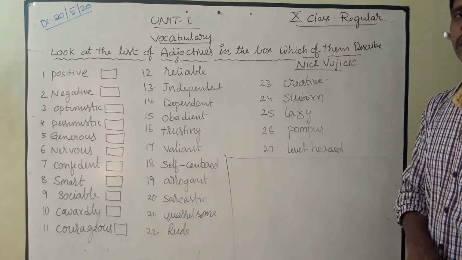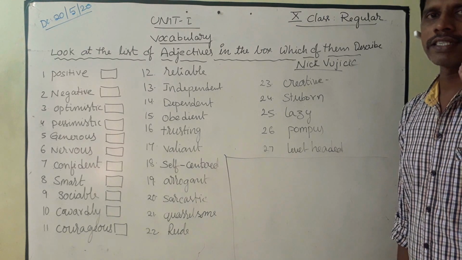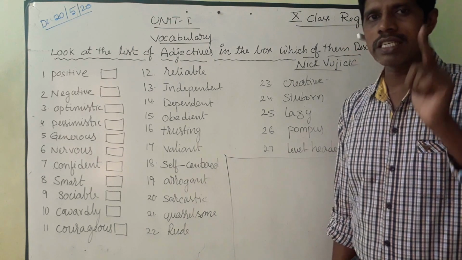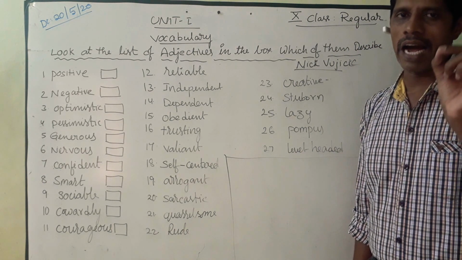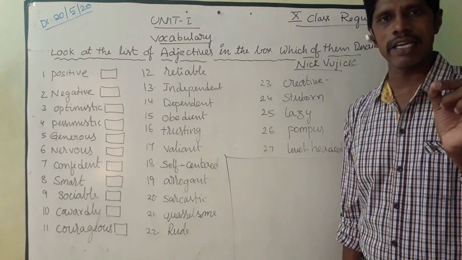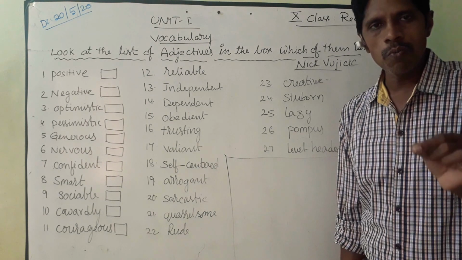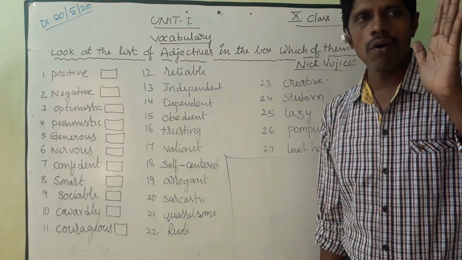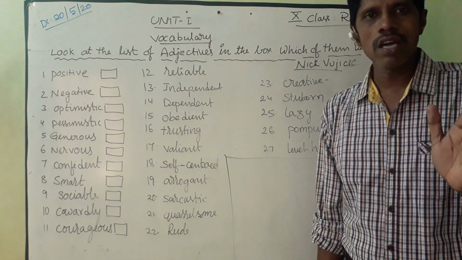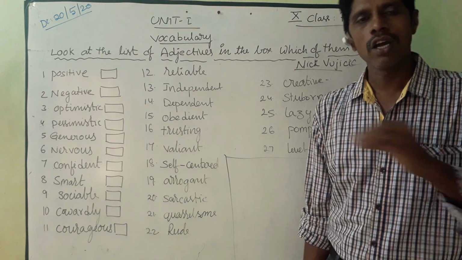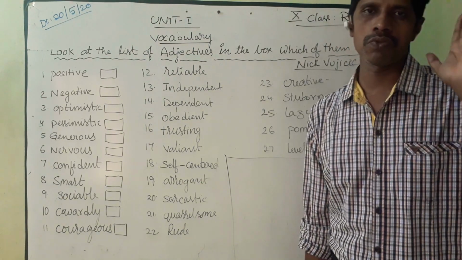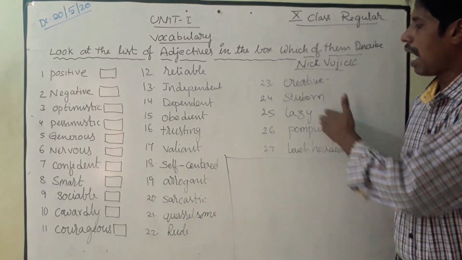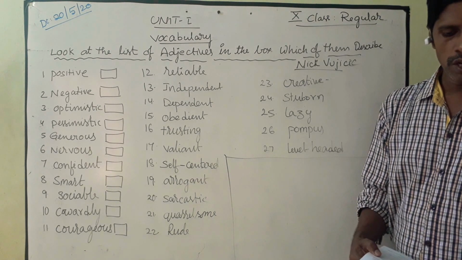Usually we human beings have to change our mindset according to the situation. But some people are very stubborn. They don't change their attitude and they don't change their mindset. Even if someone says it is not good, they won't change. According to their own desire, they want to keep going. Such people we call stubborn people. And lazy people are not active.